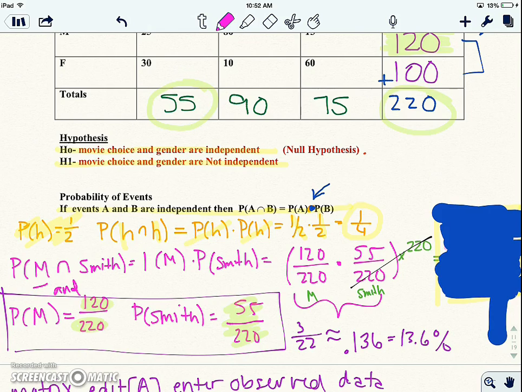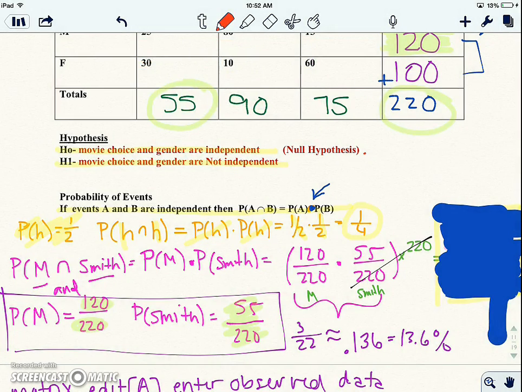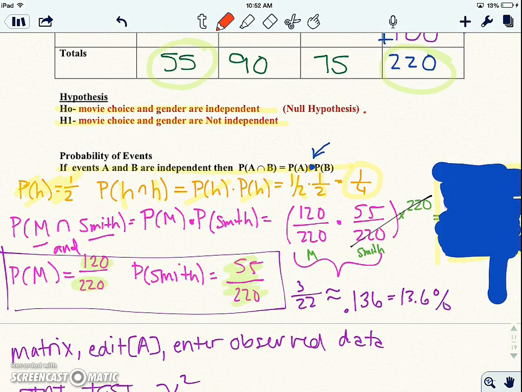And so if we use the formula then, the probability of being a male and, remember that's our intersection thing we've already studied, liking the movie Mr. and Mrs. Smith, is the probability of being male times the probability of liking Mr. and Mrs. Smith. So 120 over 220 times 55 over 220. Now if you put it in your calculator, you'd get 3 out of 22, or 0.136, which is about 13.6%. That's what you would expect if there was no relationship, okay?